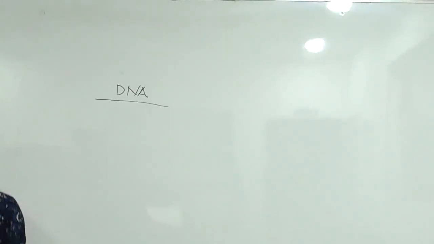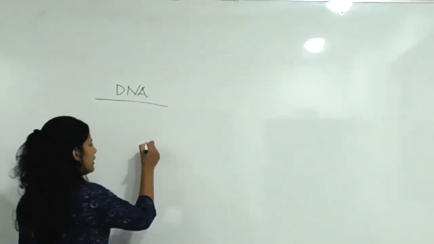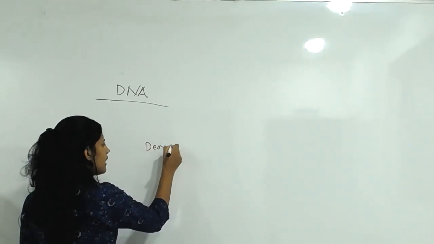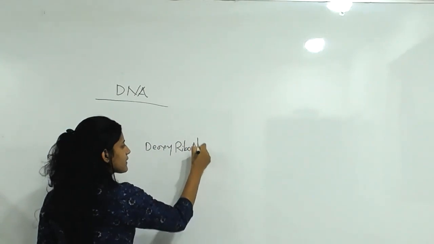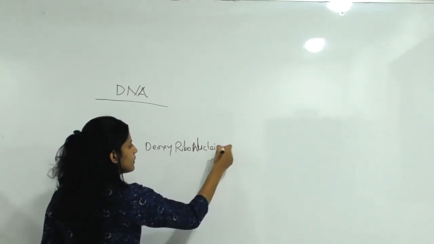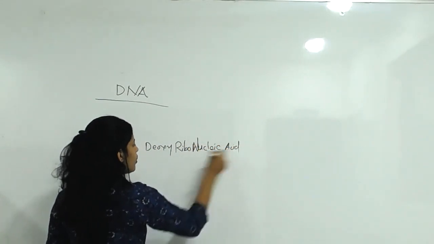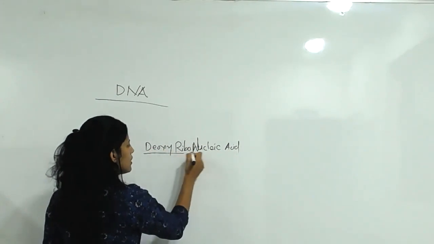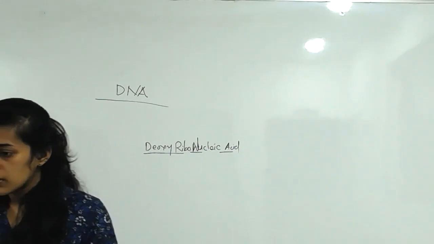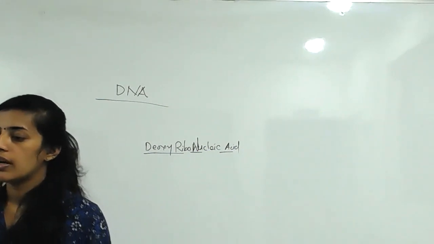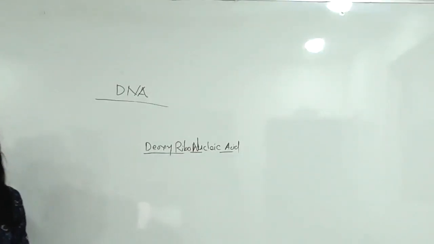Deoxyribonucleic acid. Correct. But it's ribo, not ribose. DNA full form is deoxyribonucleic acid. Not ribose. Ribo only. Okay. Sejal, correct that one.